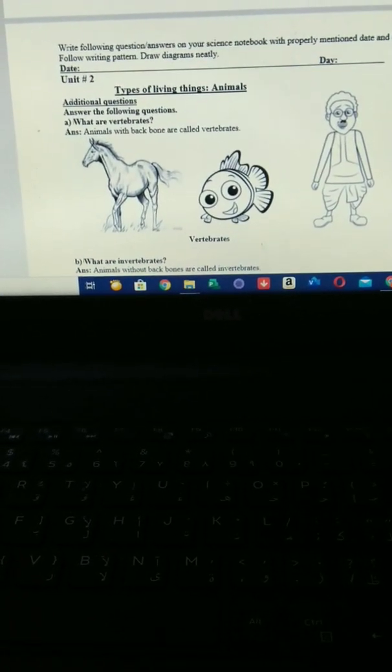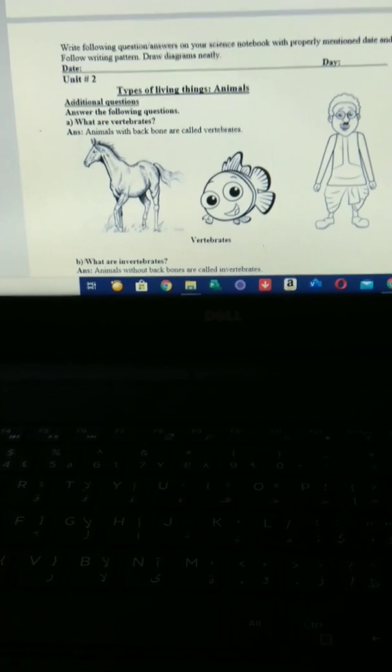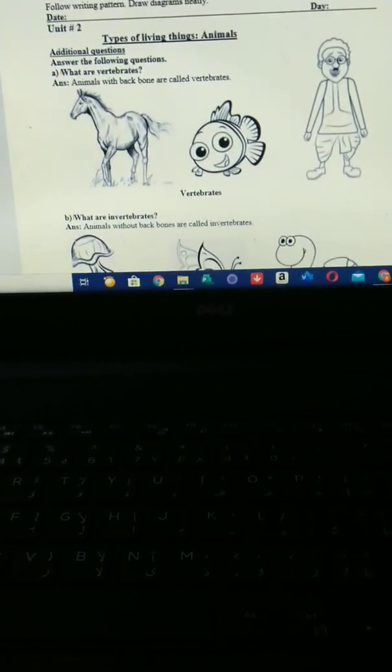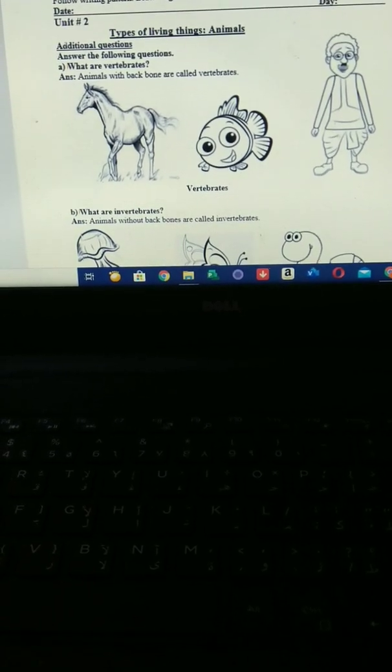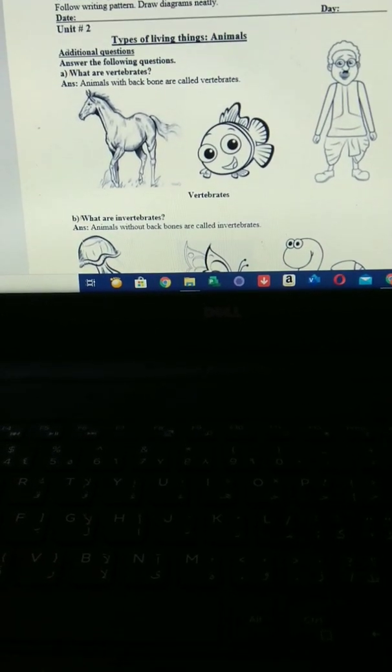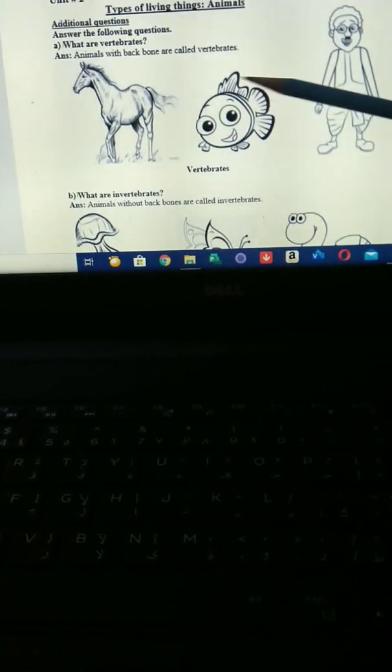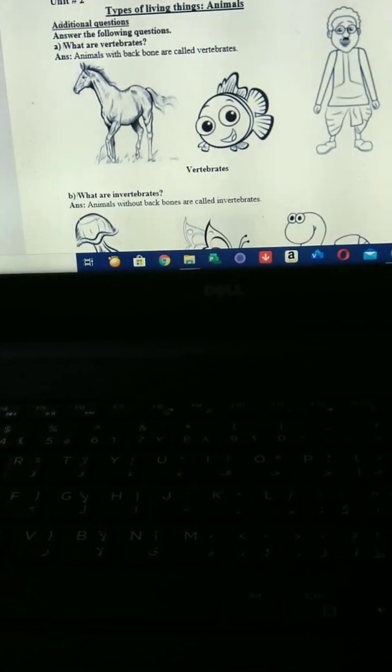Unit number 2, types of living things, animals. Answer the following questions. Number 1, what are vertebrates? Answer is, animals with backbone are called vertebrates. Examples are horse, fish, human beings.